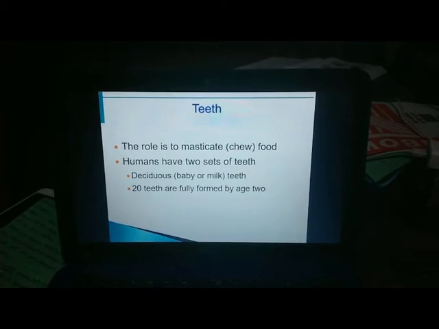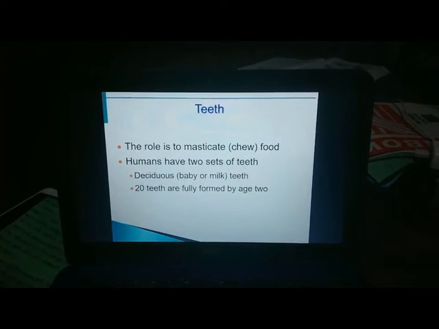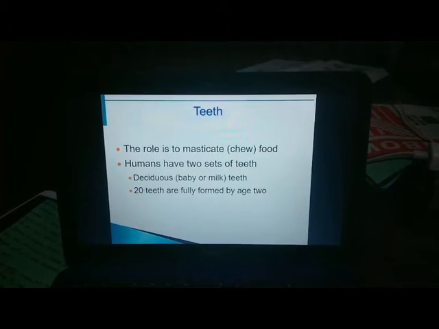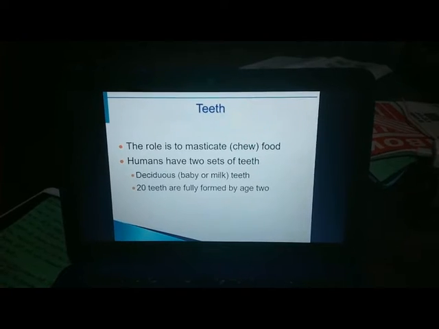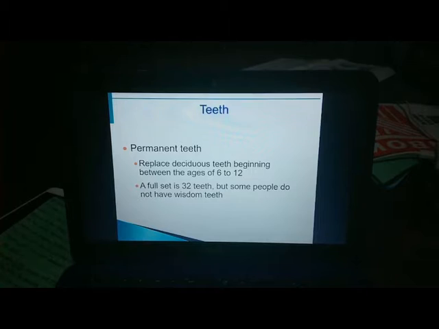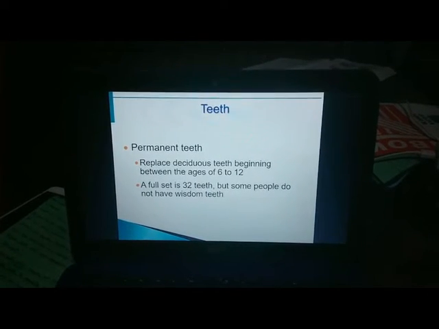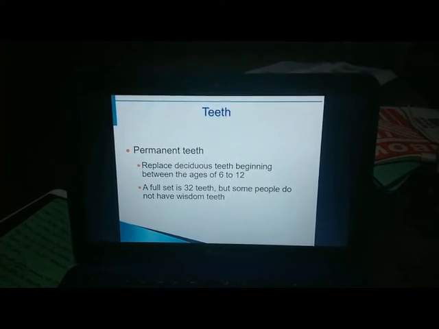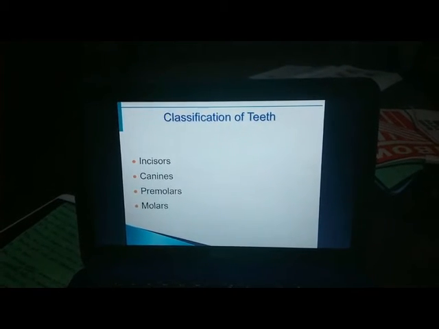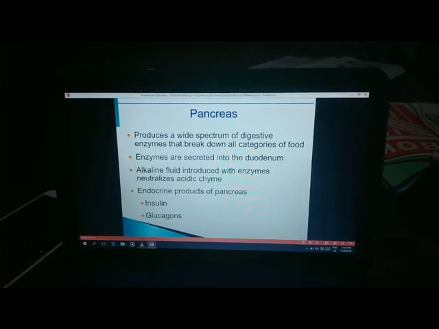And then the teeth. Their role is to masticate, or chew, the food. Humans have two sets of teeth. Deciduous, baby or milk teeth: 20 teeth are fully formed by the age of 2. The permanent teeth replace the deciduous teeth beginning between the ages of 6 to 12. A full set is 32 teeth, but some people do not have wisdom teeth. The classification of teeth: incisors, canines, premolars, and molars.